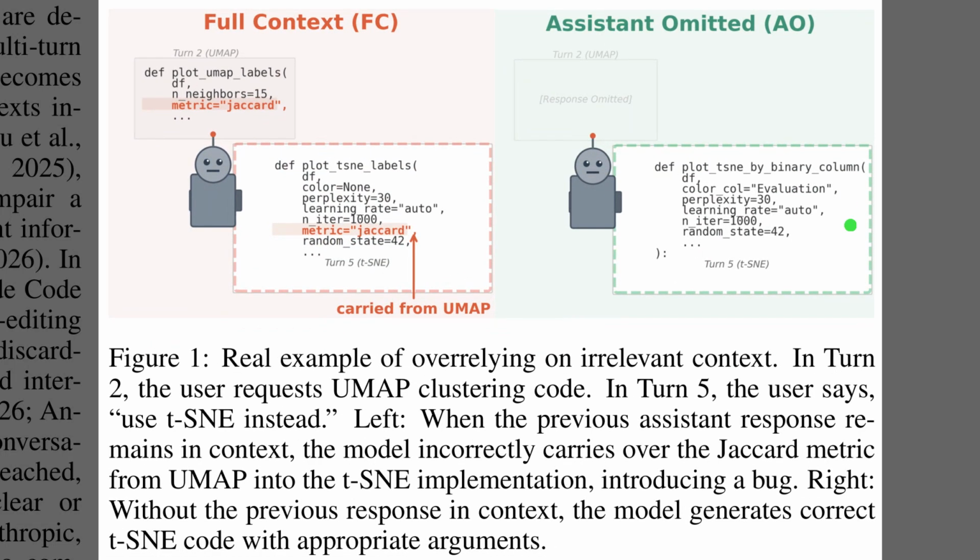To illustrate this issue, Figure 1 presents a real-world example of what the authors call context pollution. On the left, in the full context setting, the model previously generated code for UMAP clustering using a Jacquard metric. When the user later asks for t-SNE, the model incorrectly carries over that old argument, which introduces a bug. However, on the right, when that previous assistant response is omitted, the model generates the t-SNE code correctly because it is not distracted by its prior output.